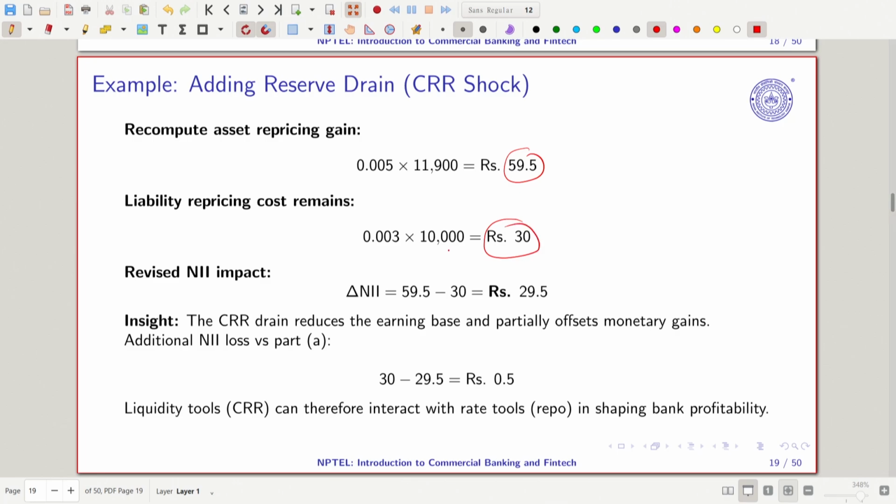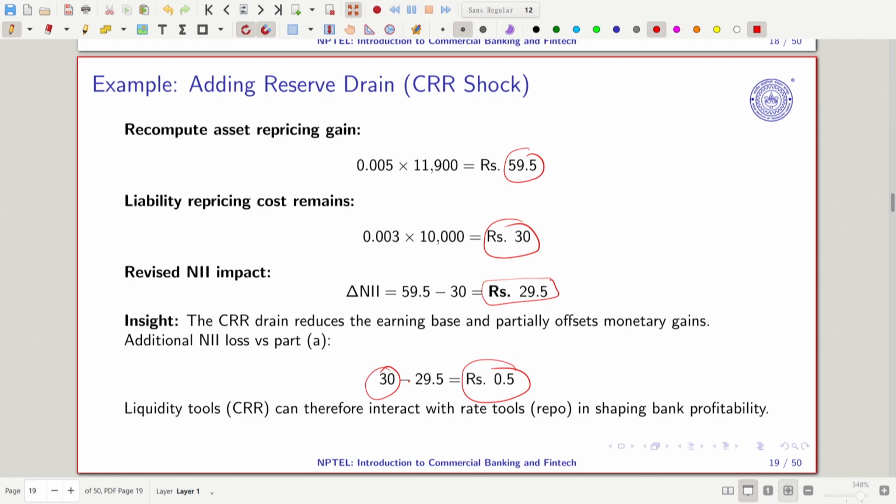So now we have a delta NII of 59.5 minus 30, so 29.5. Earlier the bank was making 30 crore from just the repo rate change, without the CRR shock. But now, because of the CRR shock, it is making 29.5. So this is what we get here.